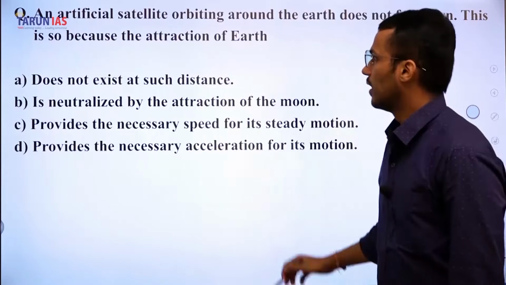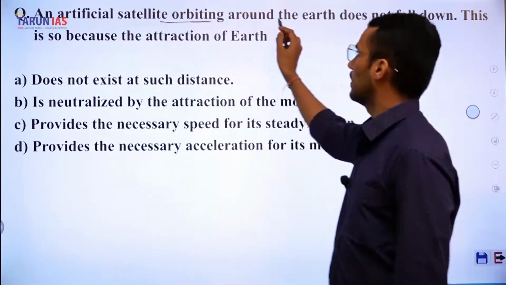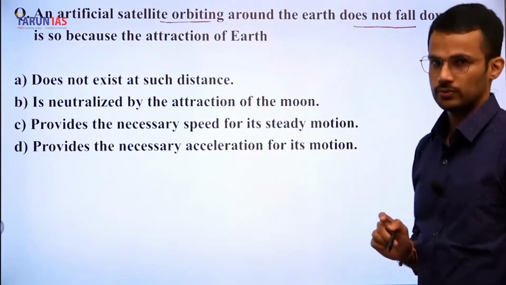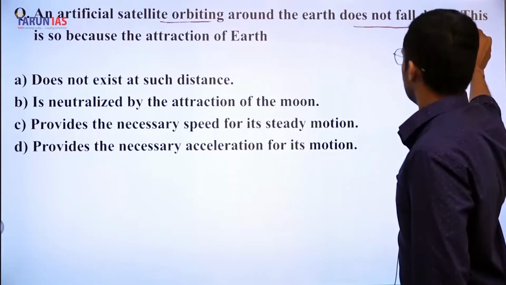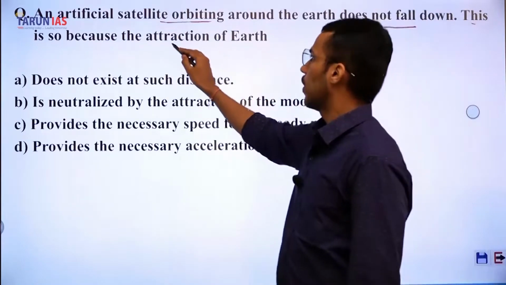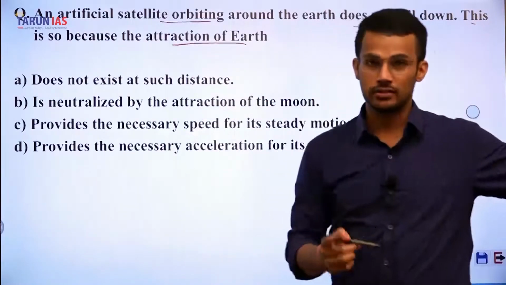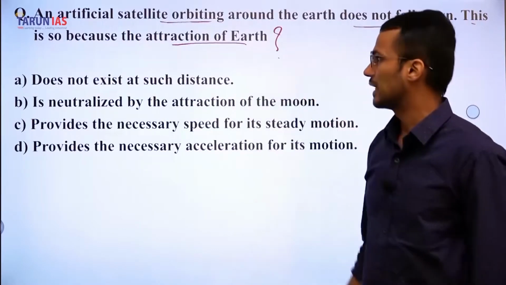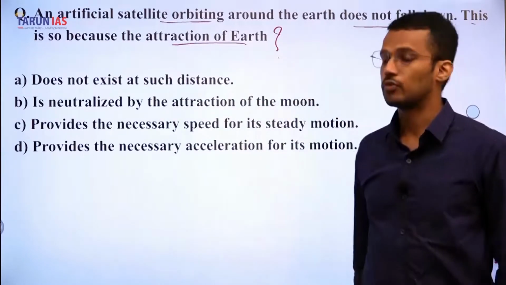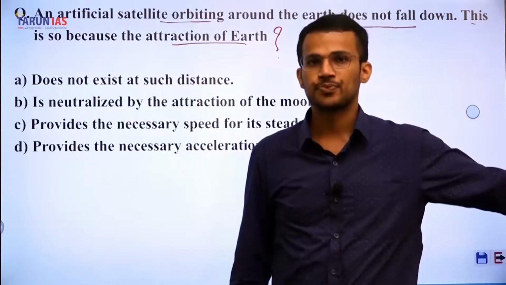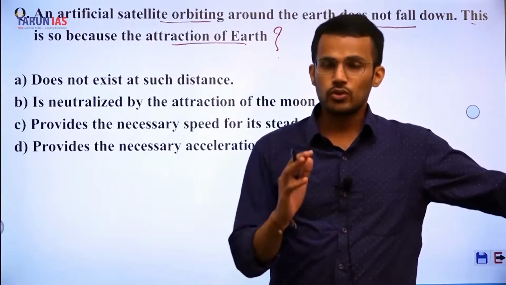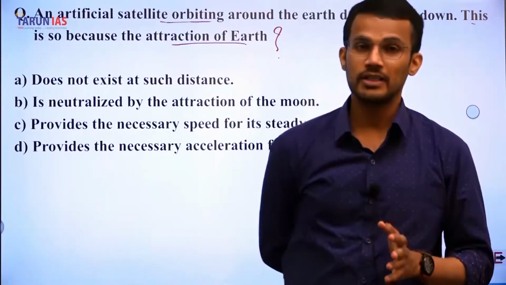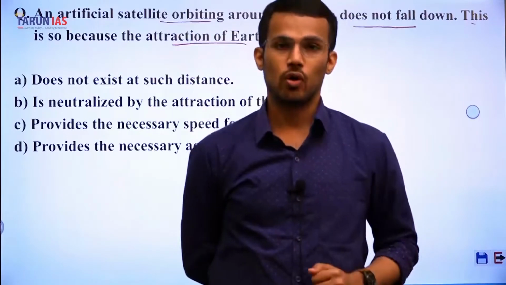Question is, an artificial satellite orbiting around the Earth does not fall down. This is so because the attraction of the Earth, question mark, and we are supposed to find the correct statement from these four statements. So the most important question in the discussion of orbit is maintenance of orbit.